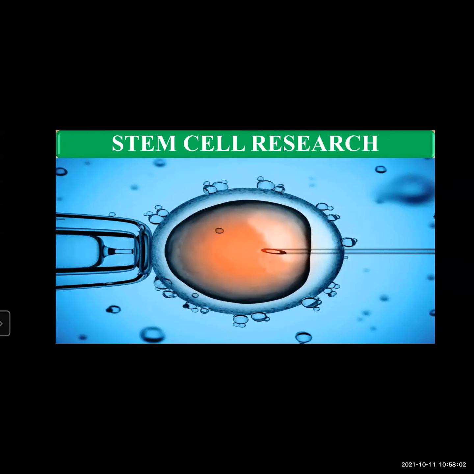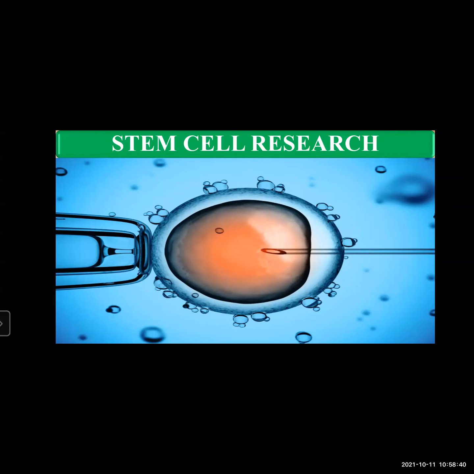Now the next point is stem cell research. In biotechnology, stem cell research is a revolutionary event after cloning. This technique has the potential of bringing about fundamental changes in medical science. So it is essential to learn the different researches being done on stem cells.